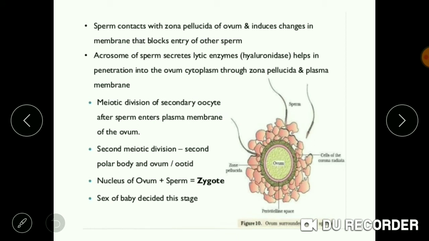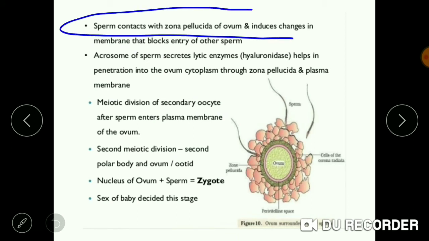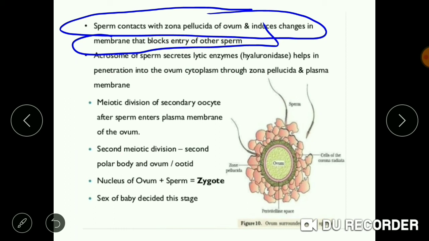Sperm contacts the zona pellucida layer of the ovum and induces changes in this membrane that block the entry of other sperms. As we all know, sperms enter in millions into the female reproductive tract and only one is able to fertilize the ovum. The one sperm which reaches the zona pellucida layer first induces changes in that membrane and blocks the entry of another sperm.